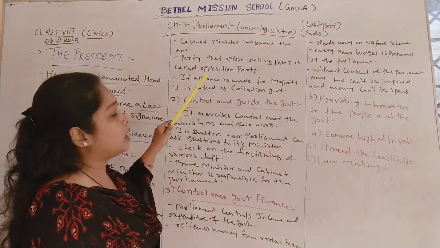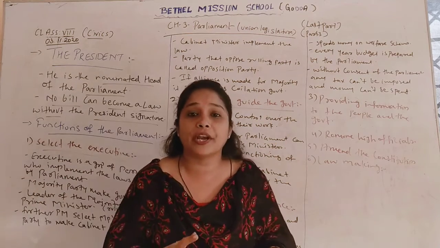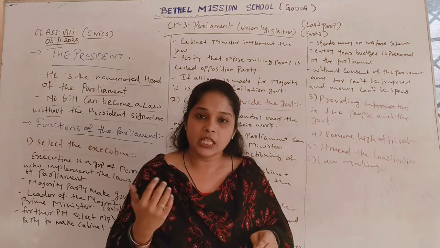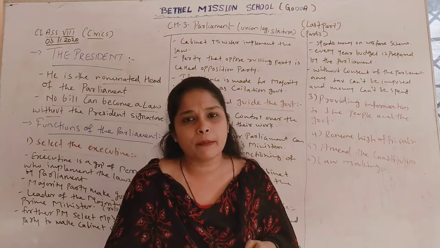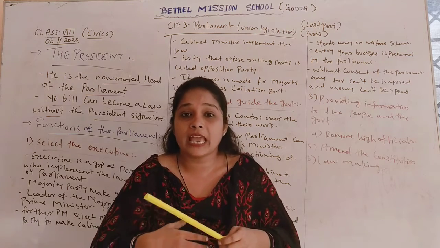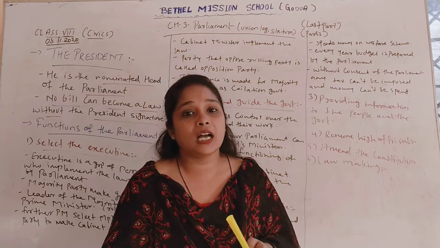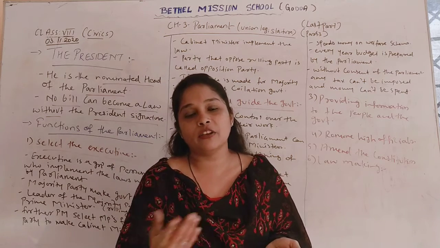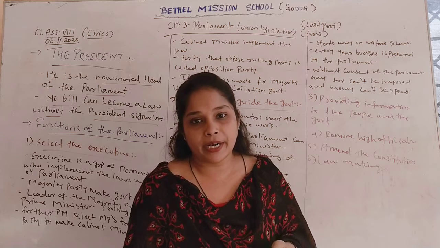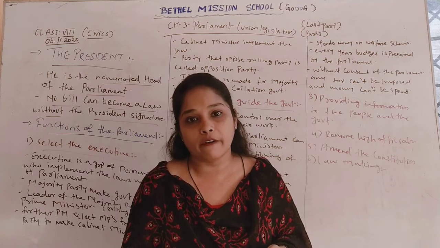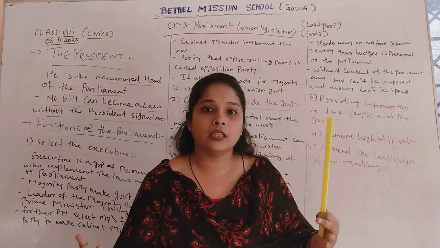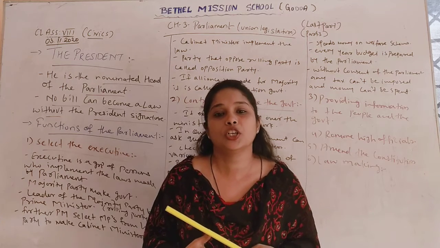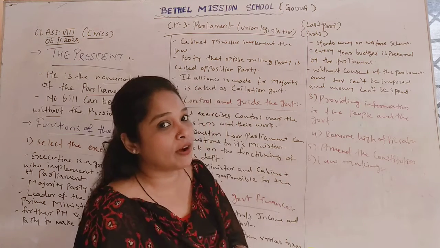Okay, and if in any case a majority is not made, that means if any one party is not getting a majority vote, at that time that party or any party can take the help of another party temporarily to make a majority. For example, in Maharashtra, BJP and Shiv Sena came together to make a state government, which is called a coalition government or alliance. That temporary alliance of two parties to make a majority and become the ruling party is called a coalition government or alliance.